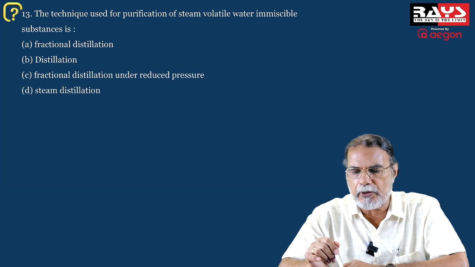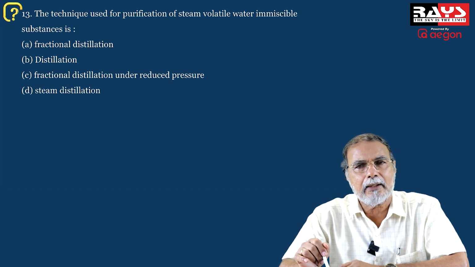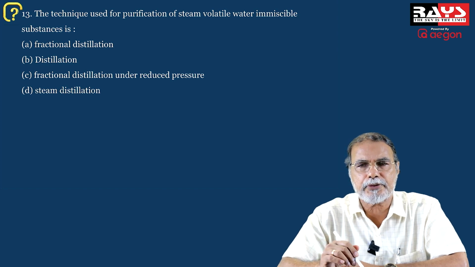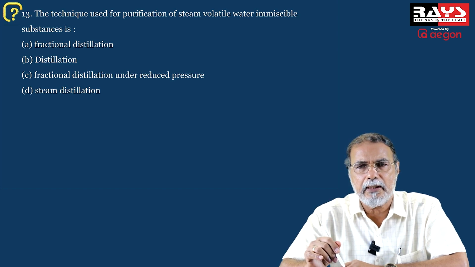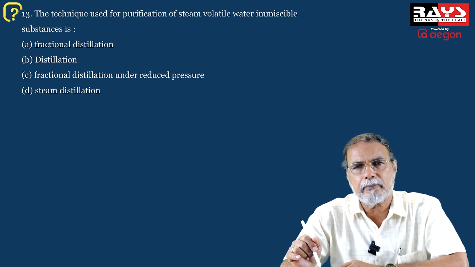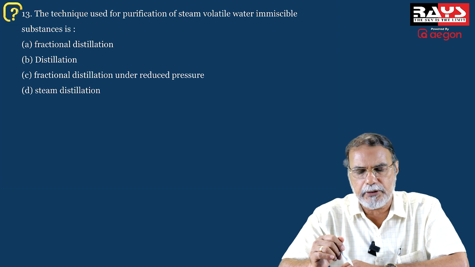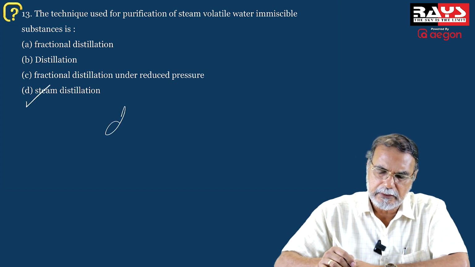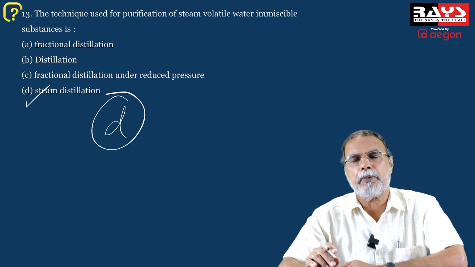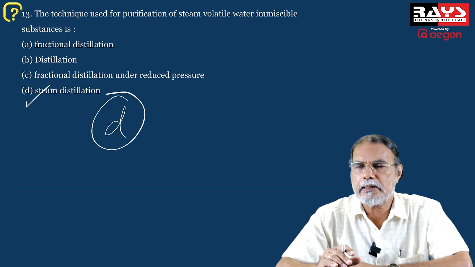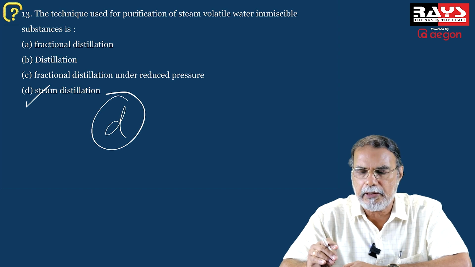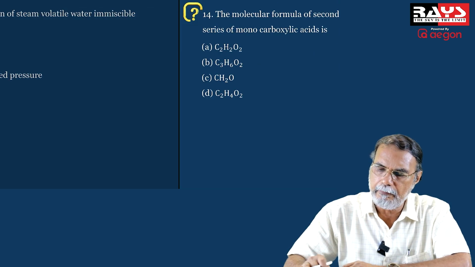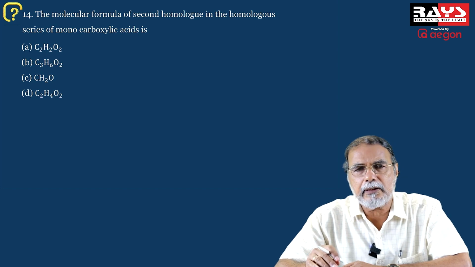The technique used for purification of steam volatile compounds and water immiscible compounds. The method is steam distillation. Other methods are not the methods. So the only correct option is D, it is steam distillation, used for the purification of steam volatile substances and water insoluble substances. Okay?